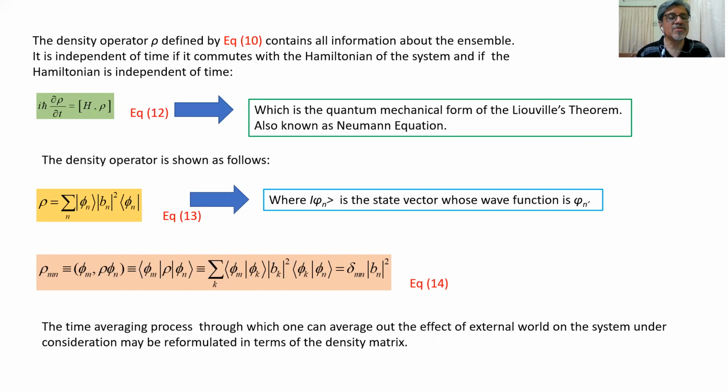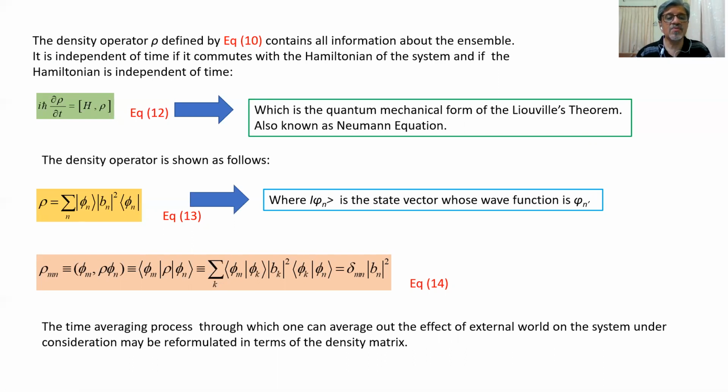Similarly, it can be represented as rho mn equivalent to bra phi m rho ket phi n, and that is equivalent to summation over k, bra phi m ket phi k, bk modulus square, bra phi k ket phi n, and that is equivalent to delta mn modulus bn square. So here we have used the Dirac notations, which we have already discussed in our earlier lectures. That is represented by equation number 14.